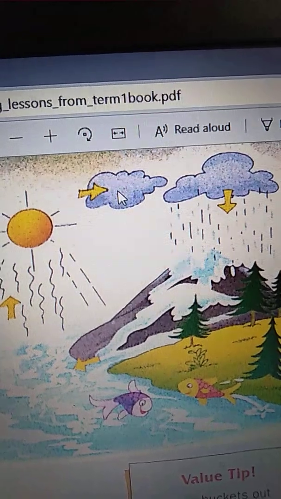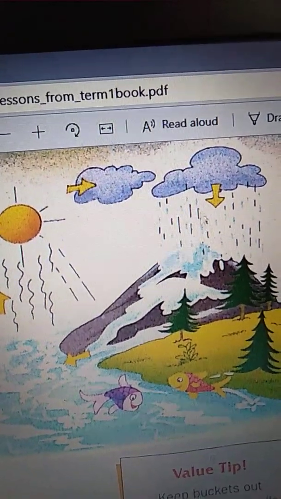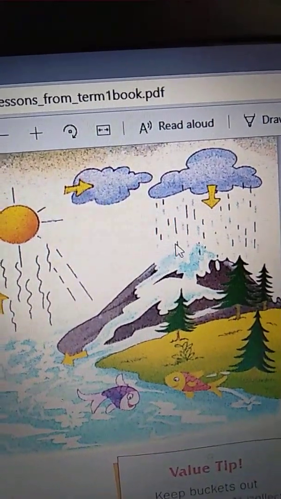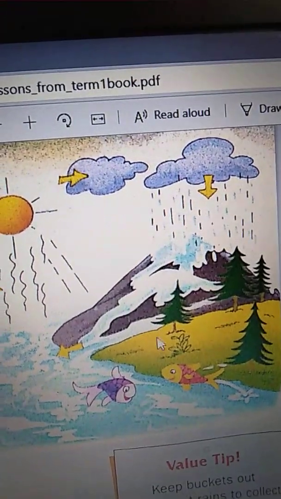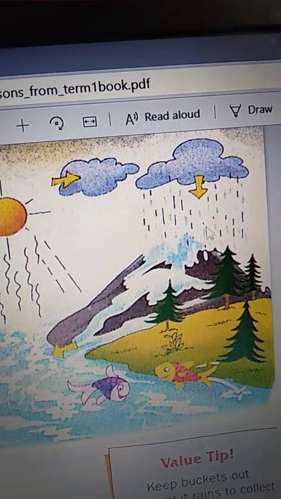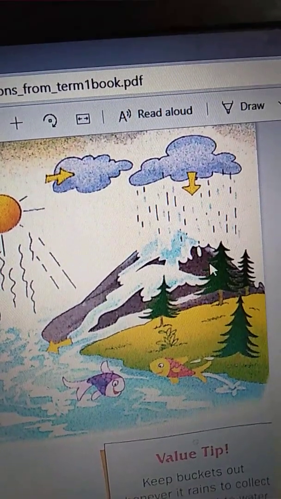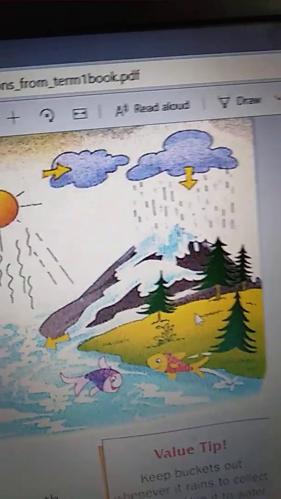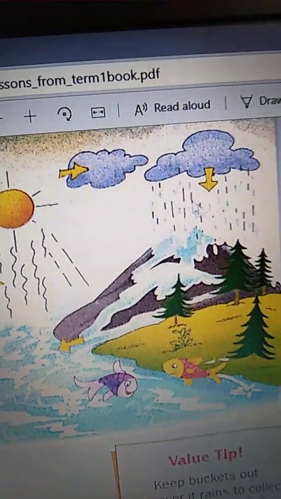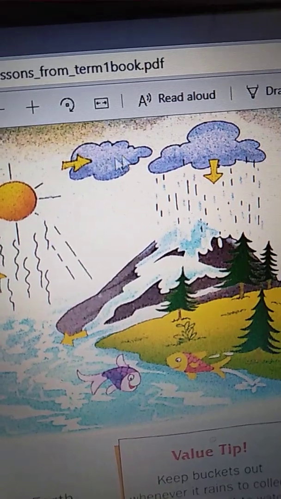When these clouds cool down, it rains. So, it rains and the water returns to the ground and is stored in the water bodies like rivers, lakes, ponds and sea. So, this is the entire water cycle process.